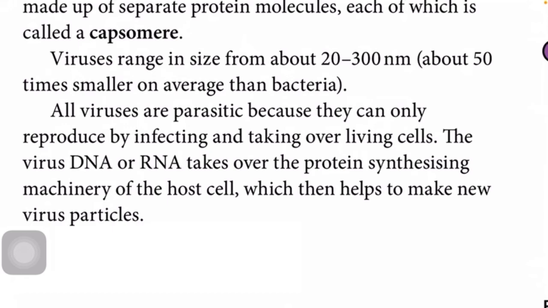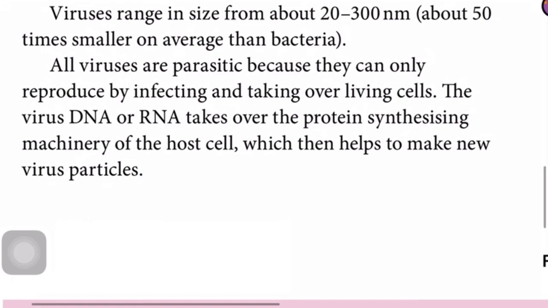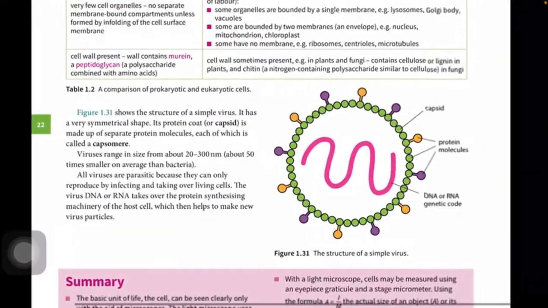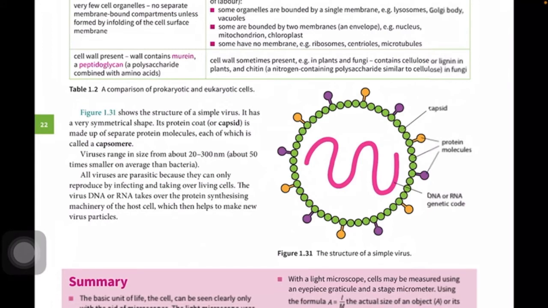I just told you that all viruses are parasitic because they can only reproduce by infecting and taking over living cells. The virus DNA or RNA takes over the protein-synthesizing machinery of the host cell, which then helps to make new virus particles. Now I said that if it contains DNA, the DNA will be transcribed and translated to make the protein.